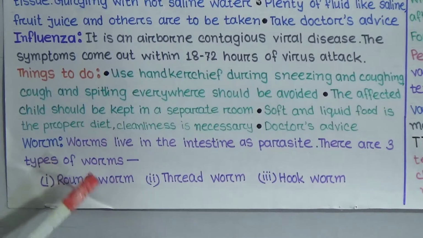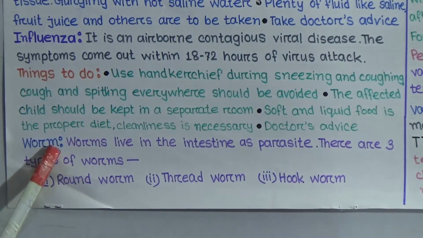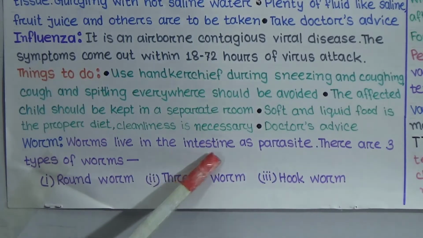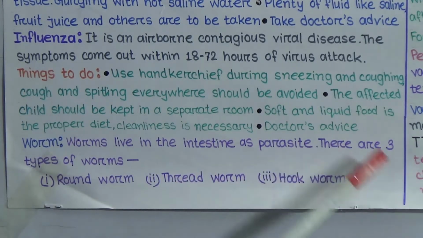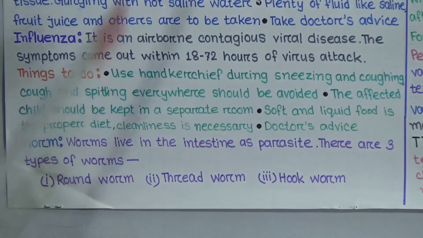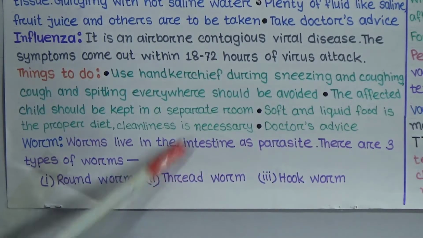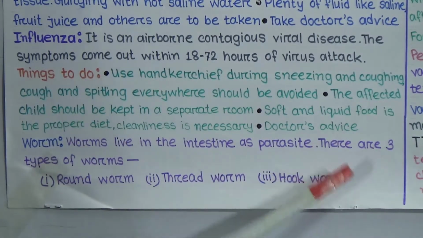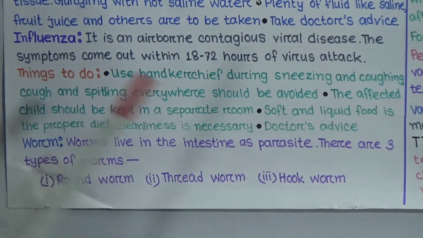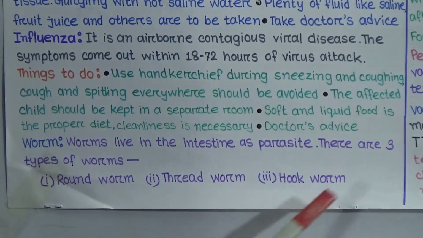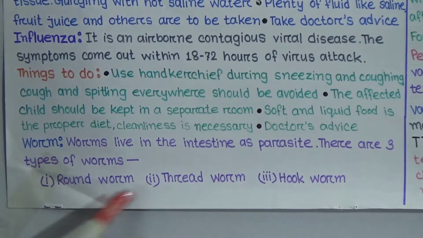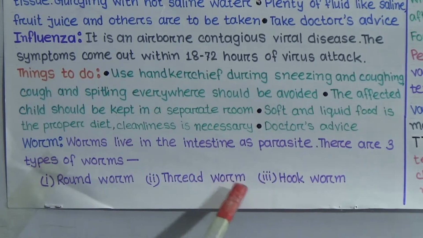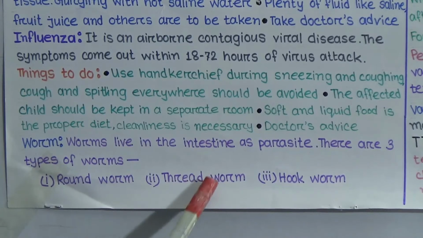And next one is worm. This is a dangerous disease for children. Worms live in the intestine as parasites. There are 3 types of worms. Basically, our children used to suffer from worms. This disease is dangerous because there are 3 types of worms: roundworm, threadworm, hookworm. They can go inside our body through vegetables and fruits.